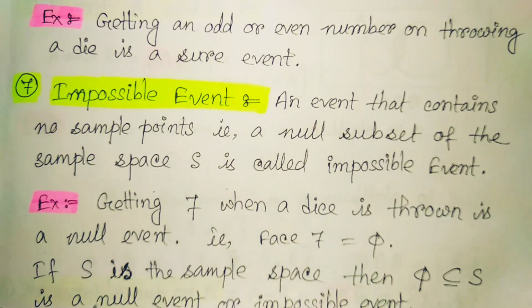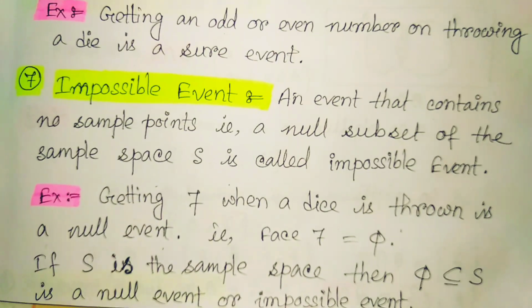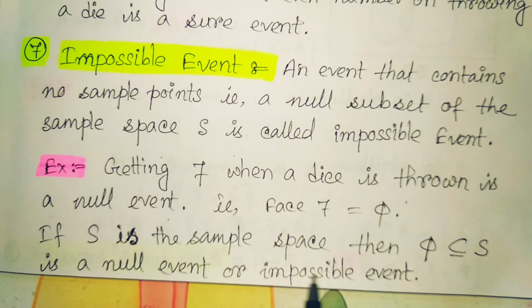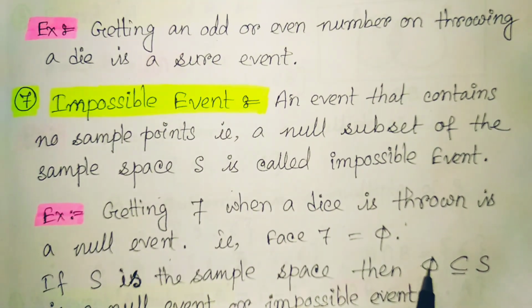If we say that getting 7 when a die is thrown is a null event, it is obvious, because by throwing a die we will definitely not get 7. If S is the sample space, then phi is the notation for the impossible event. So phi is a subset of S, which is a null set or the impossible event.